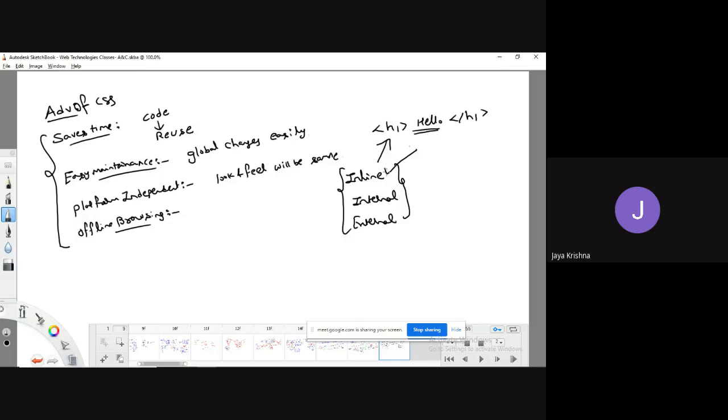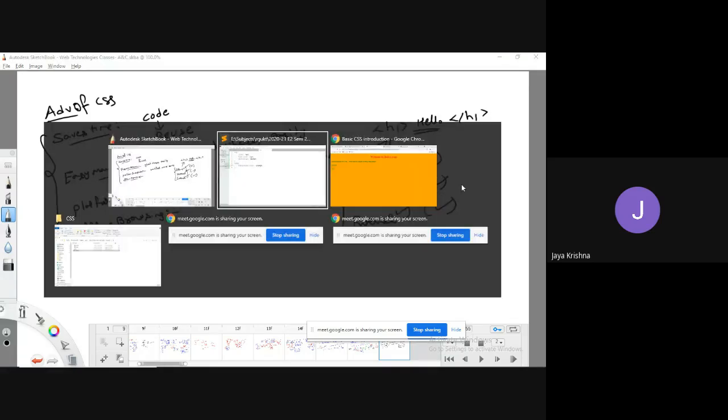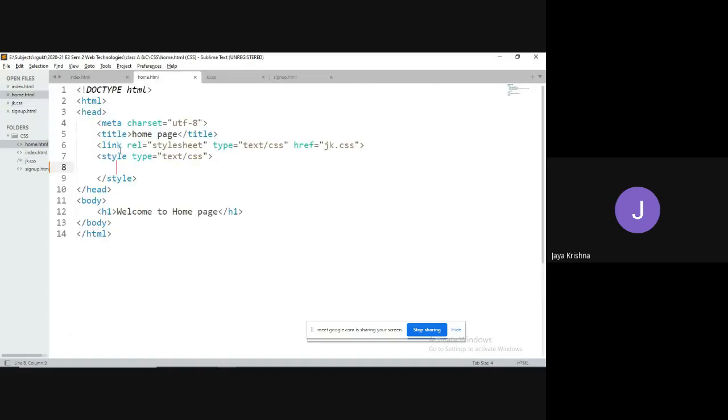If there are no inline styles, then it will execute internal styles. If there are no internal styles, then it will go for external styles. The first highest priority is given to inline, the next highest priority to internal, and the next priority to external styles. In the previous case, what I did is define internal styles for the body tag. That is why this body tag code is executing.